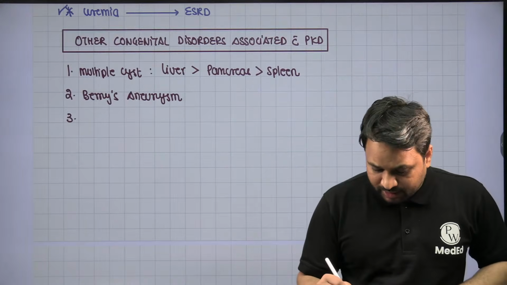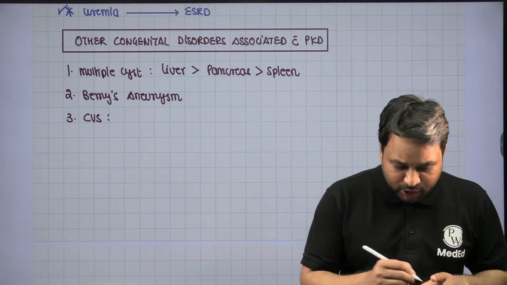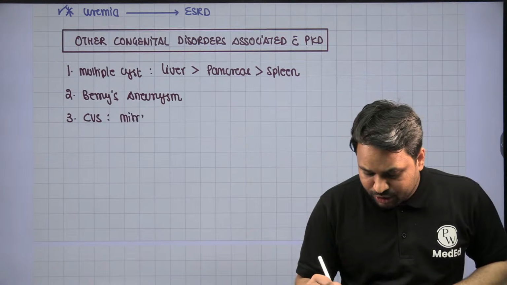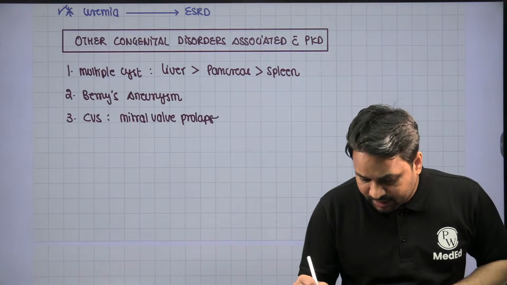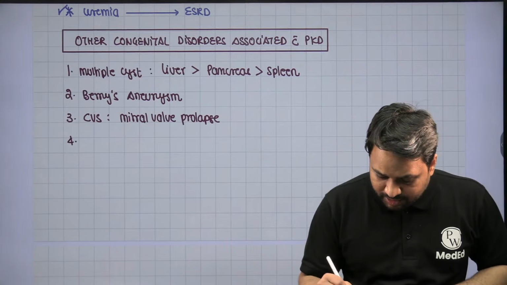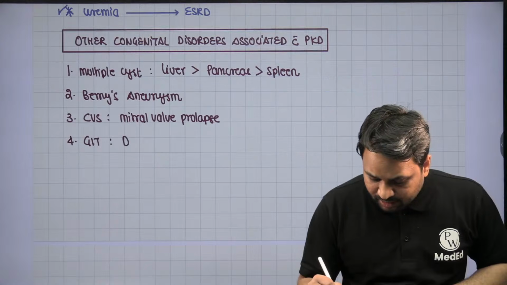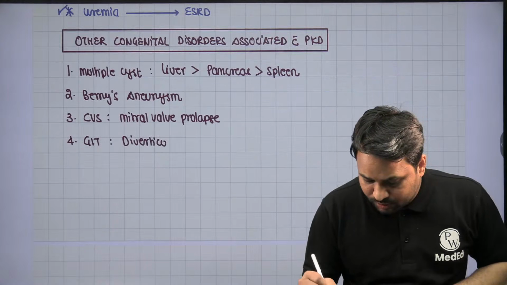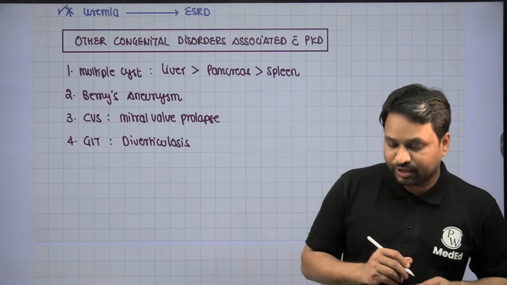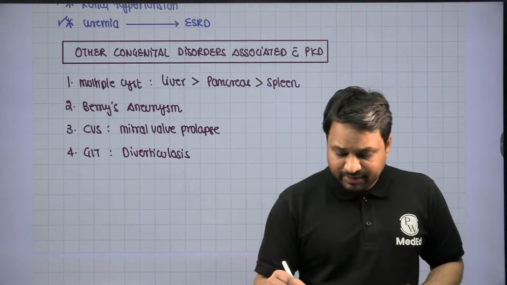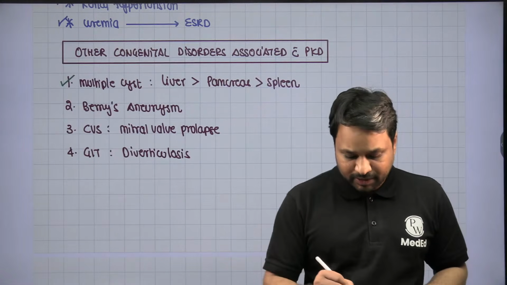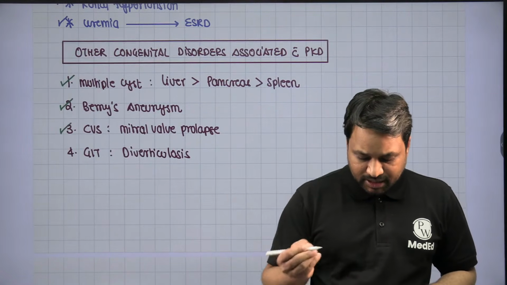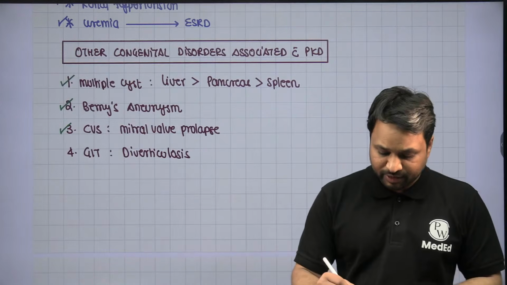Along with that, they'll be associated with a cardiovascular abnormality, mitral valve prolapse, and in the GIT, they are associated with diverticulosis. So, the extrarenal manifestations are multiple cysts in the liver, pancreas, and spleen, Berry's aneurysm, mitral valve prolapse, and diverticulosis.